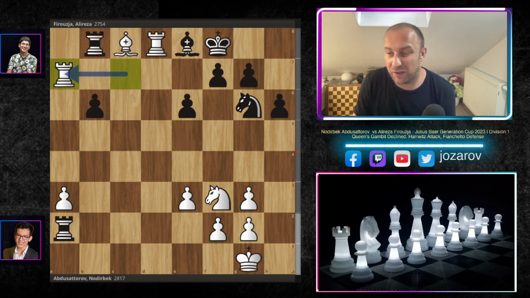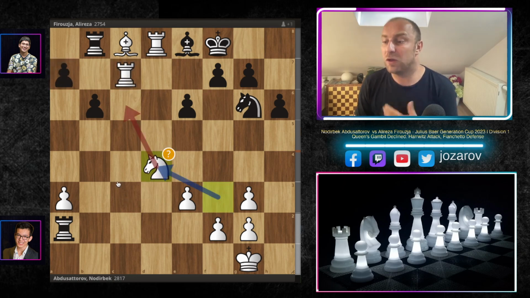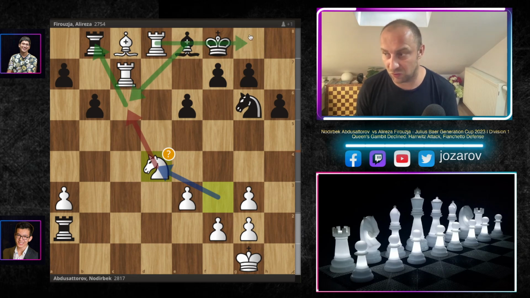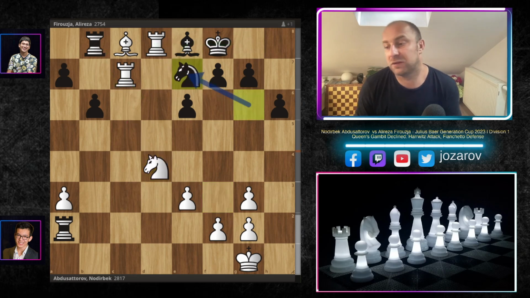So as I said, rook to a7, finally grabbing the pawn, but it's still so complicated in fast time format, almost impossible to see. So that's why knight to d4, which makes sense, of course. Here Nodirbek is trying to get the knight on c6 because he's attacking the rook. The bishop cannot take because of the tension on the 8th rank. But now a solid defensive move here by Alireza, knight to e7.